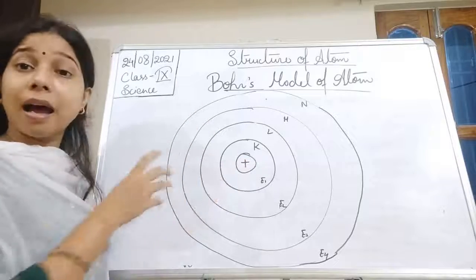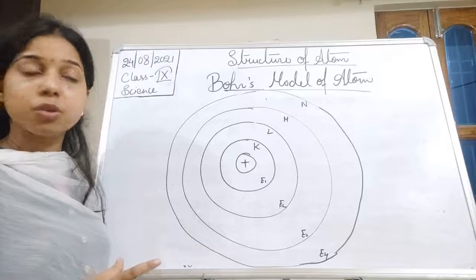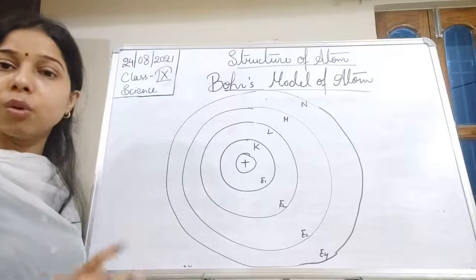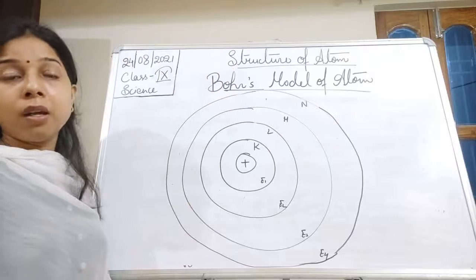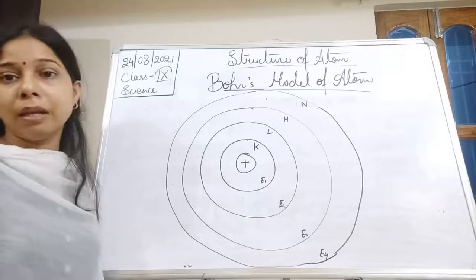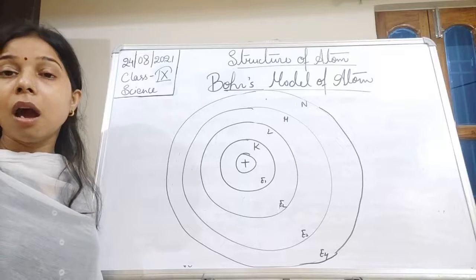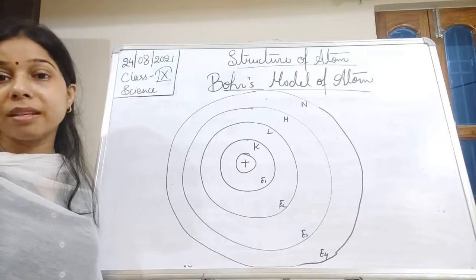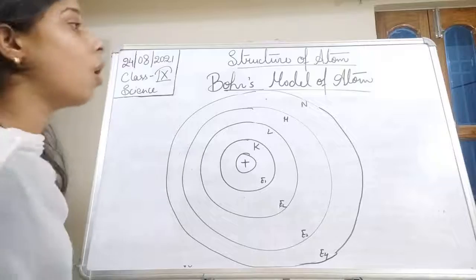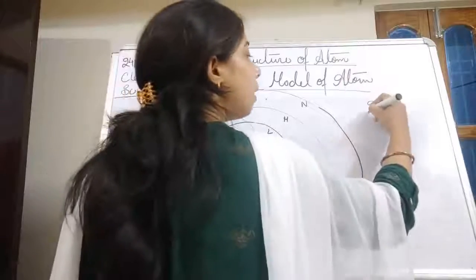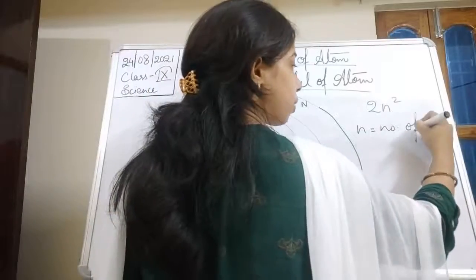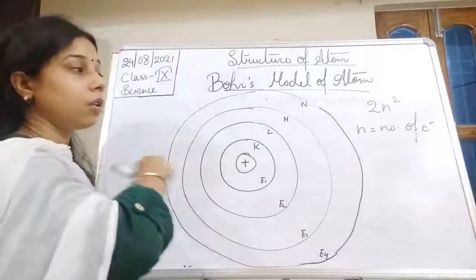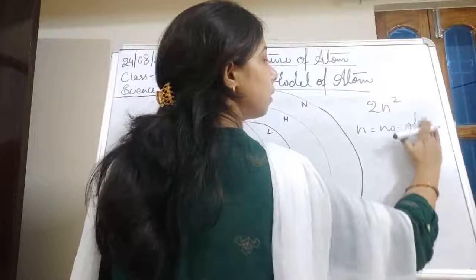The K shell has its own accommodation of electrons, the L shell has its own, and M and N are different. So there is a formula with the help of which we can find how many electrons can be accommodated by each orbit. The formula is 2n², where n is the shell number.